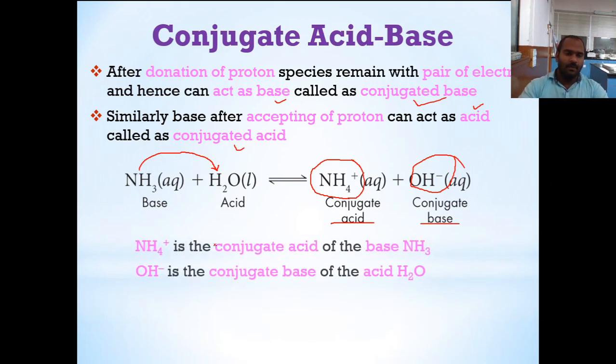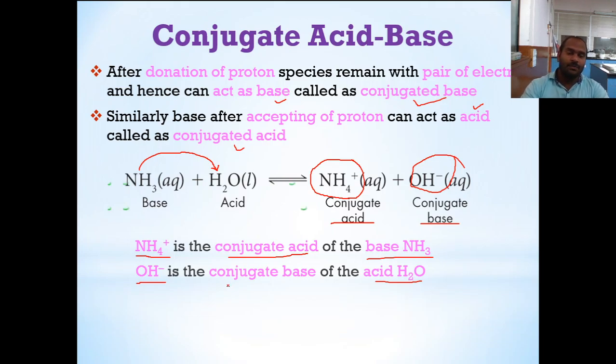Now here, what explanation do we have? NH4 plus is the conjugate acid of the base ammonia. Why? Because after acceptance of a proton by ammonia, this conjugate acid is formed, and it is able to donate a proton, therefore it is a conjugate acid. And OH minus is the conjugate base of the acid water. Why? Because it has the capability of accepting a proton, therefore it is a conjugate base.